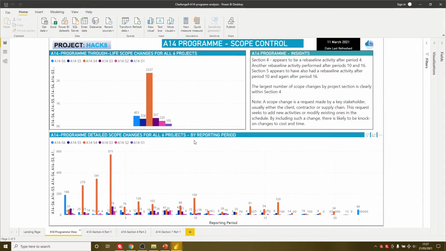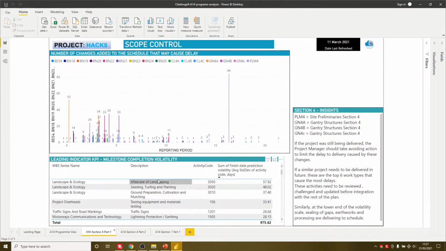Breaking this information down further, which has been done by writing code through Python and in Pandas, you can see we've got the scope changes here and potentially a rebaseline around item 4 and into period 5, and again later on around about period 11. For section 4 itself then, again in the scope control area, these are then the changes that could cause delay. A lot again in section 4.